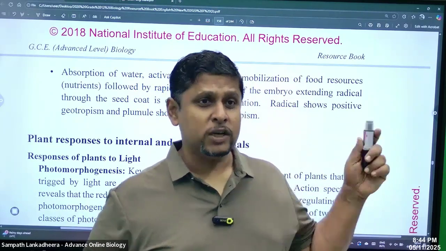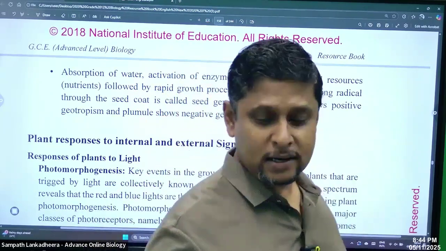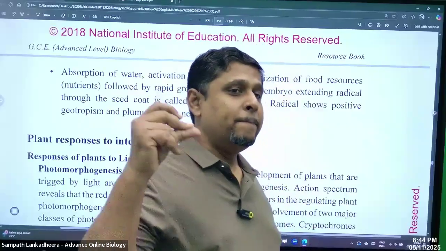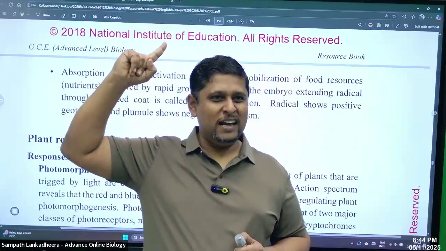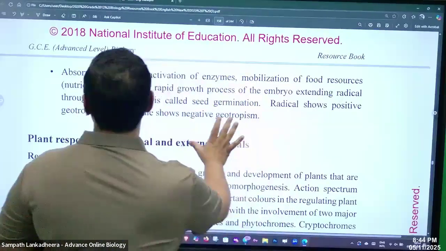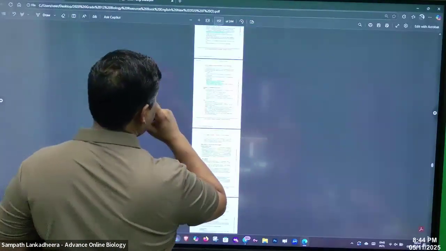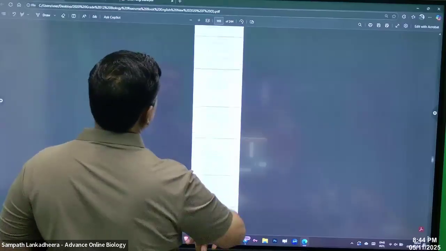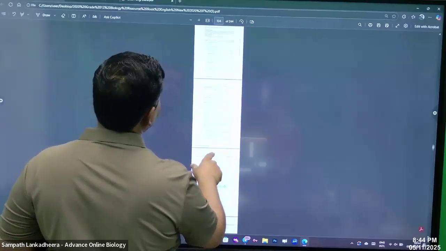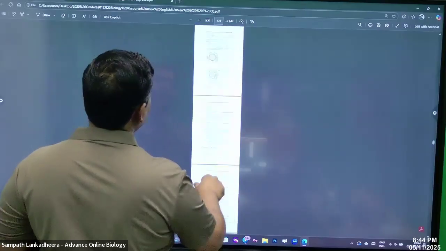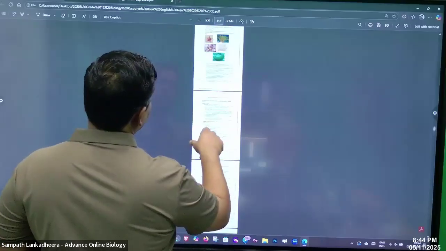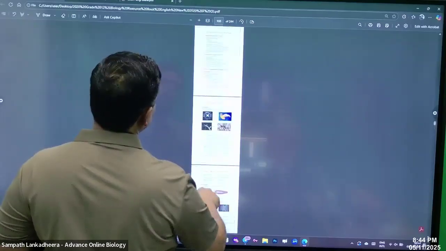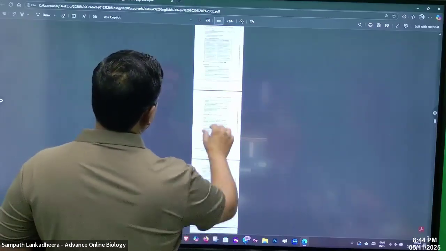So shall we move to the part on fungal life cycles? Let's go for that. Fungi. Now, people, life cycles of fungi. Fungal life cycles.